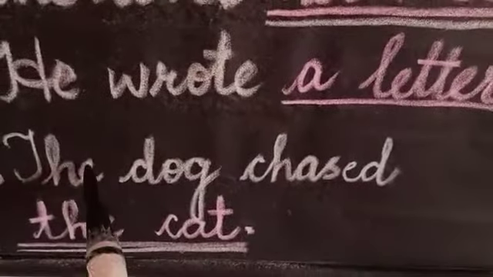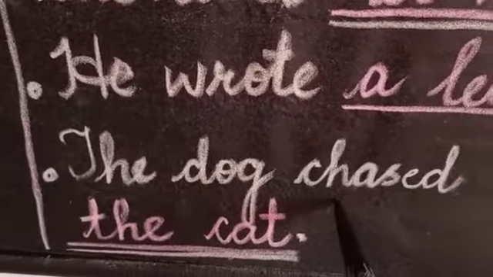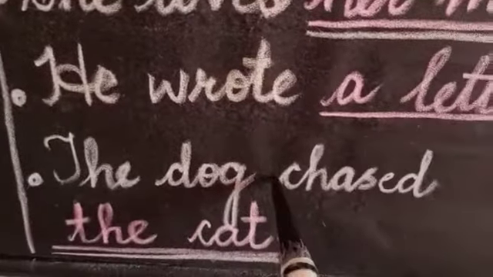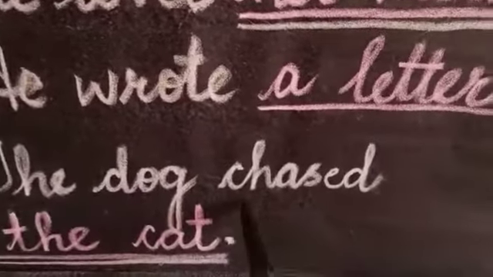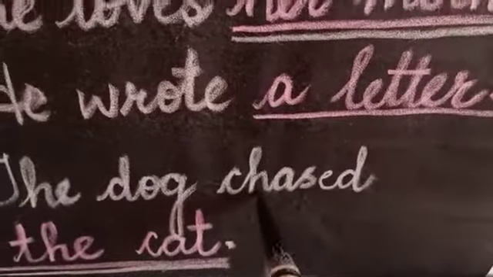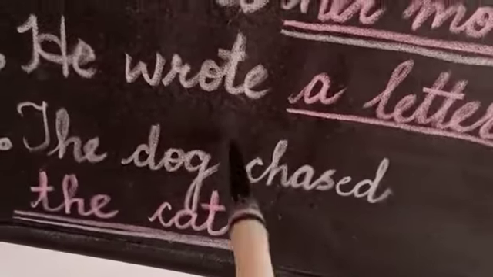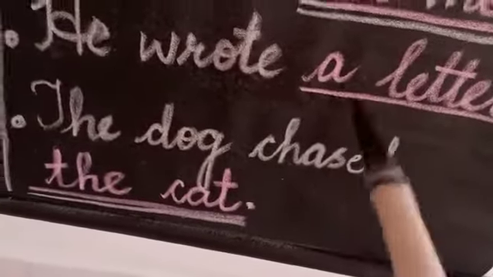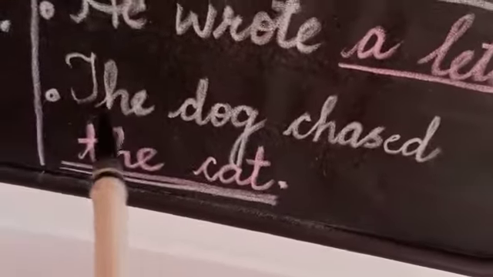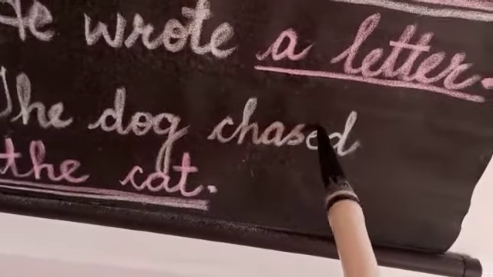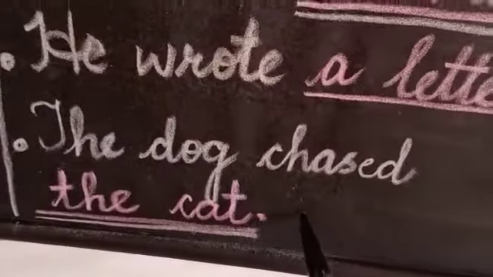Now another example. The dog chased the cat. Now you tell me who chased, who performed the action? Yes, it is the dog. So we can say dog is the subject. And what action, what activity has the dog done? It has chased. So we can say this chased, it is the verb. The dog chased. So the dog chased whom? The dog chased the cat. So this the cat, it is answering whom of this verb. So we can say the cat is the object, but the indirect object.